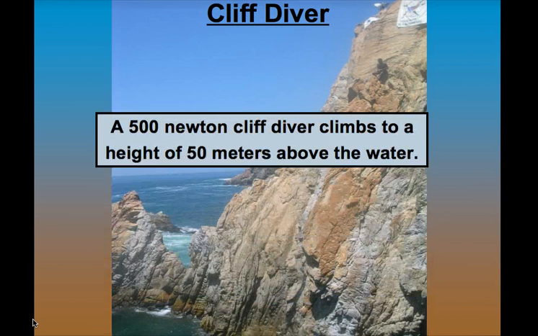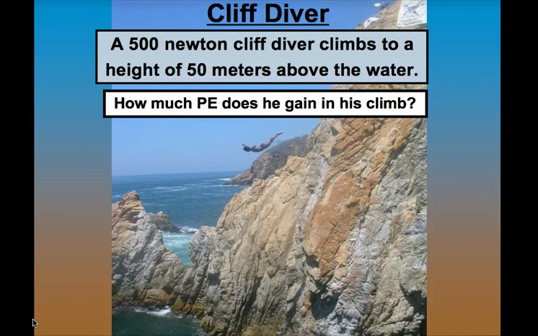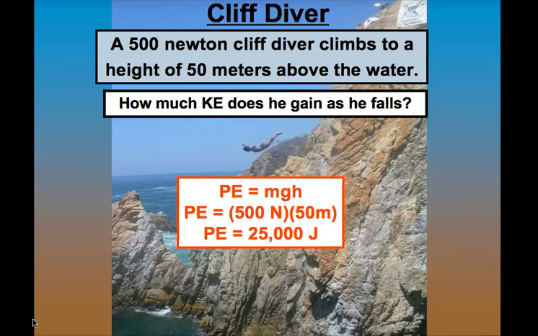A cliff diver dives off a cliff. He climbs to a height of 50 meters above the water. How much PE does he gain? Well, mg delta H. Since we have his weight in newtons, that's already mg, we must gain 25,000 joules of potential energy. So how much kinetic energy must he have when he falls?